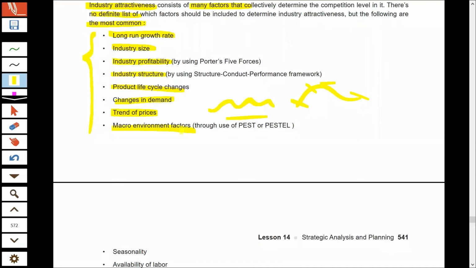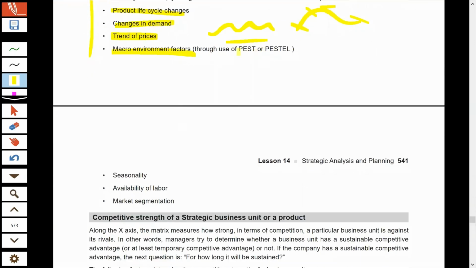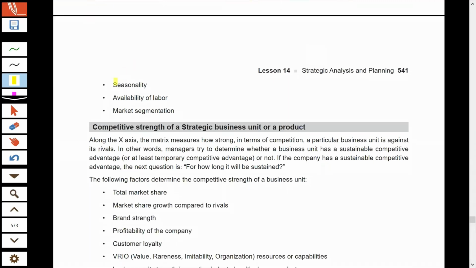The various macro factors such as political, economic, social, technological, legal, environmental, seasonality, whether the seasons impact the industry or the industry does business throughout the year, whether labor is available at cheap rates and conveniently or at high cost, whether markets in the industry are segmented properly.